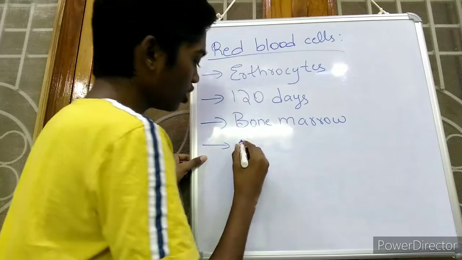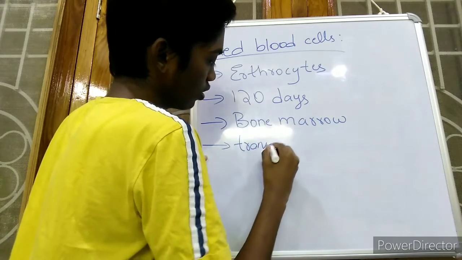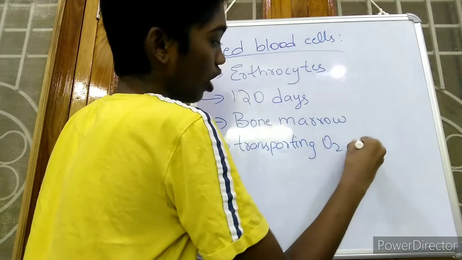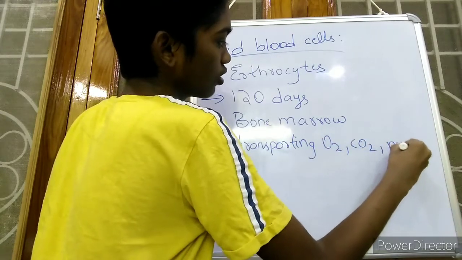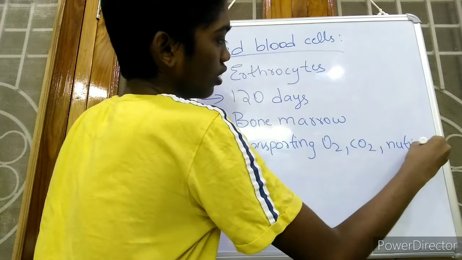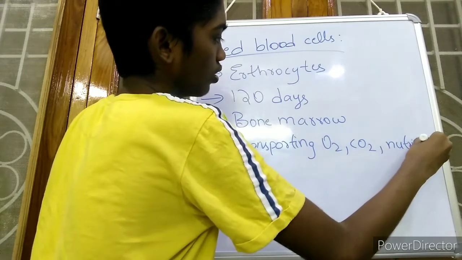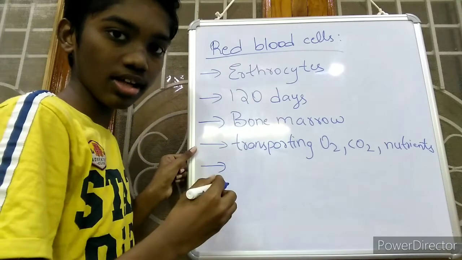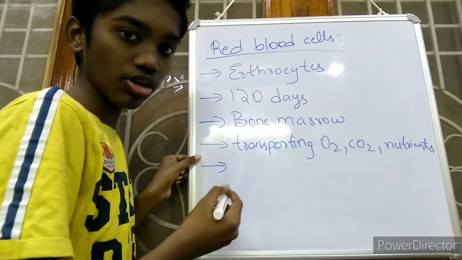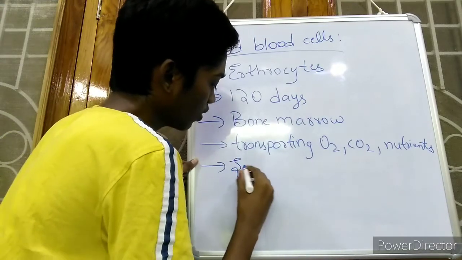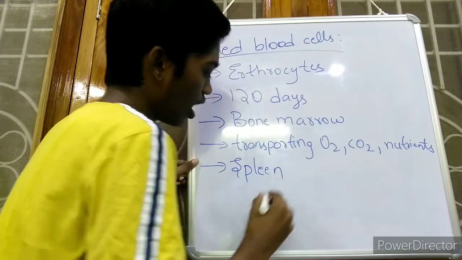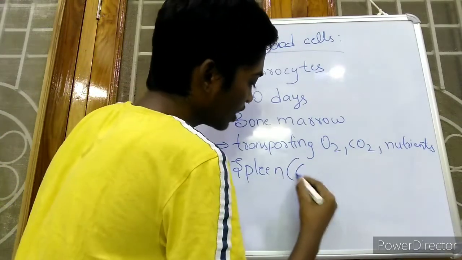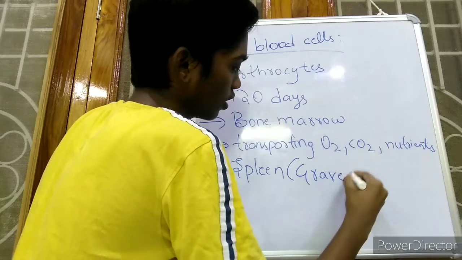It helps in transportation of oxygen, carbon dioxide and other nutrients. So when the red blood cells are destroyed, they will be destroyed in spleen of our body. As they are destroyed in the spleen after becoming old, it is called as graveyard of RBC.